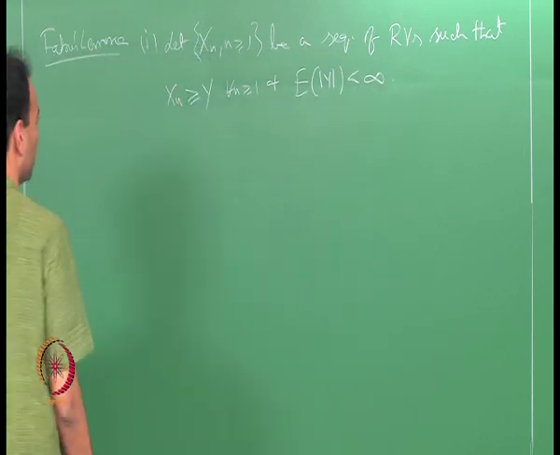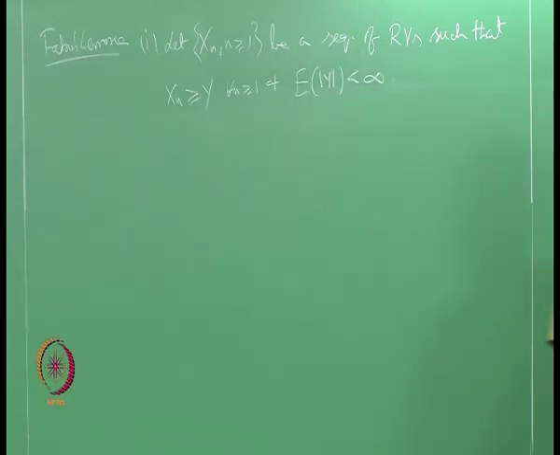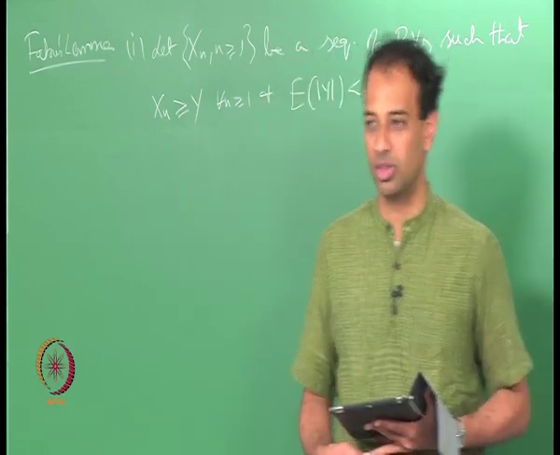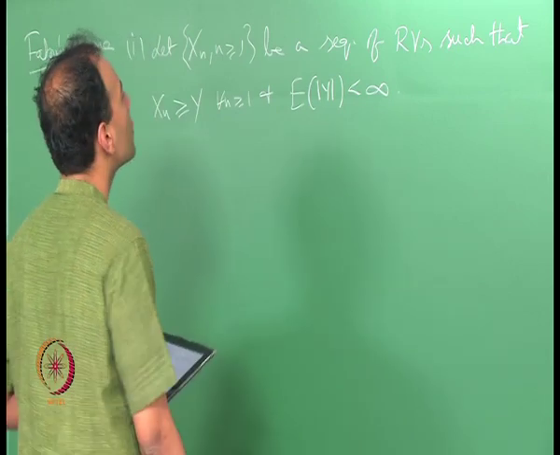I am just stating it for the case of random variables, you can state it for functions also. There is no big difference. I will state both Fatou's lemma and the dominated convergence theorem for just random variables. Then